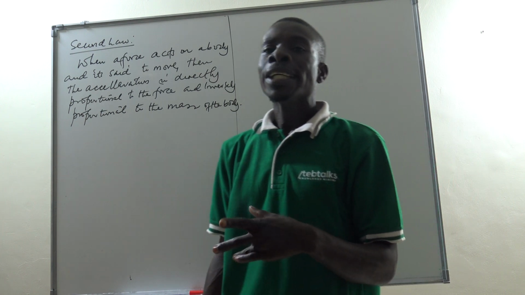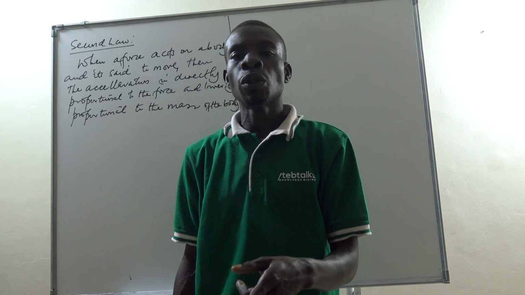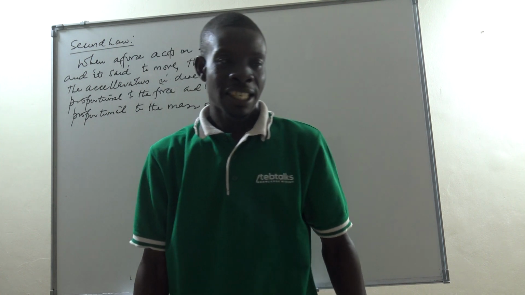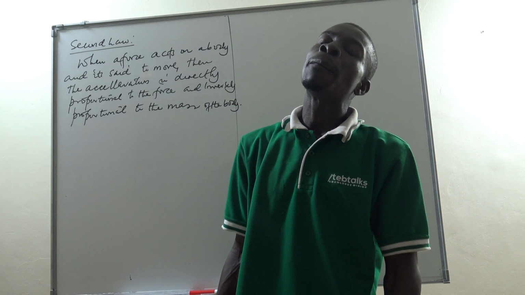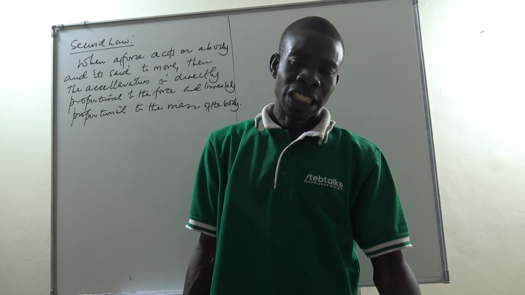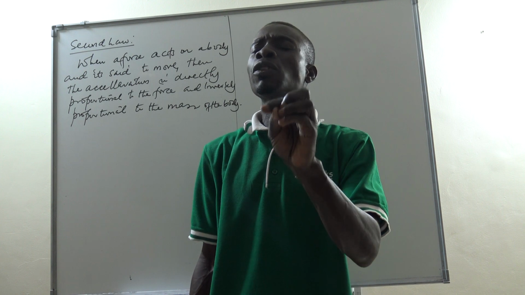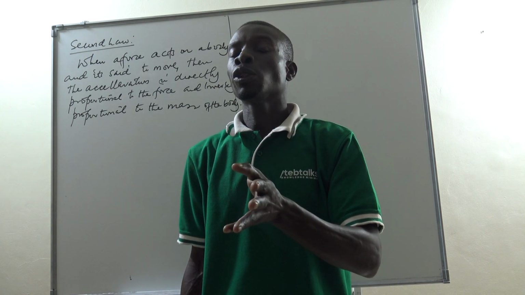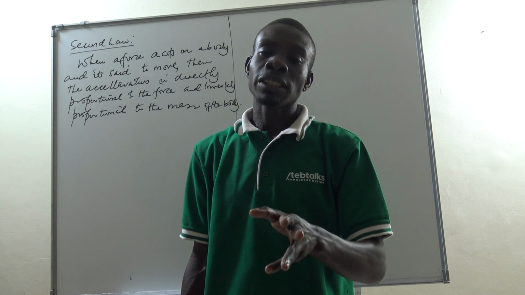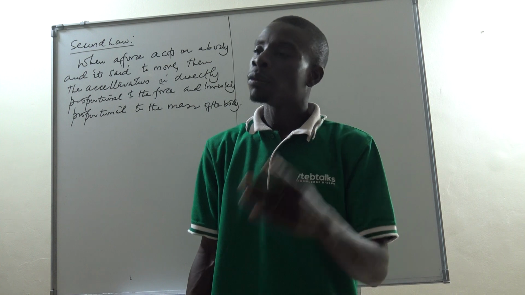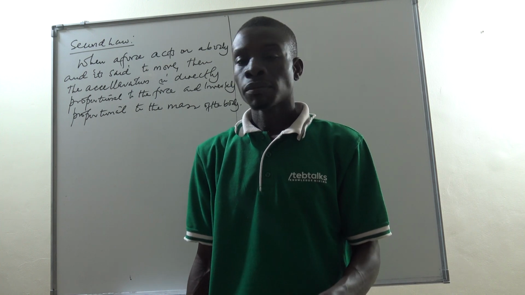And acceleration is inversely proportional to the mass of the body. When the body is too big, acceleration will be small. If the body is too small, acceleration is large. Acceleration is inversely proportional to mass, but directly proportional to the force. The bigger the force, the bigger the acceleration.